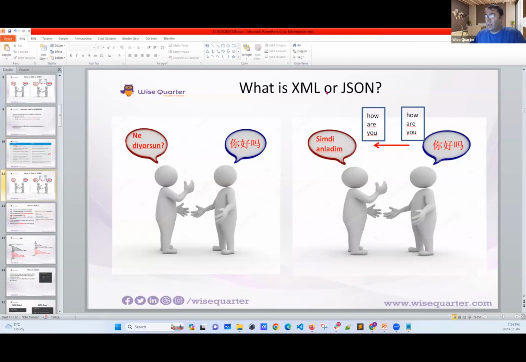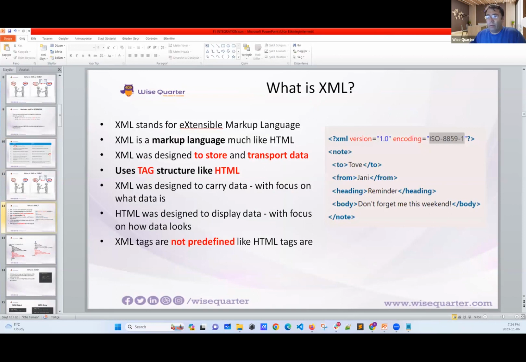Okay, let's talk about XML and JSON. Now, we have XML, which we are not going to learn, but we need to understand the basics. You have learned HTML, right? On HTML, you have tags, which mean H1 tag, P tag, you have, I don't know, h2 tag and div tag, these are predefined tags. You cannot create a new tag. No, it's forbidden. This is already there. But on XML, you can create your own tag here on the right part.